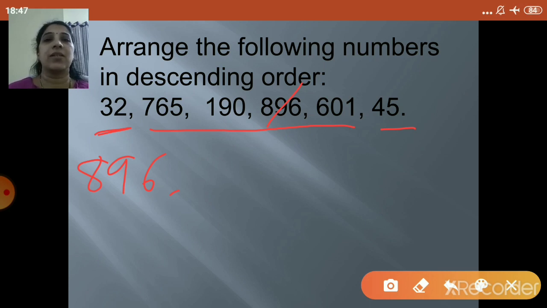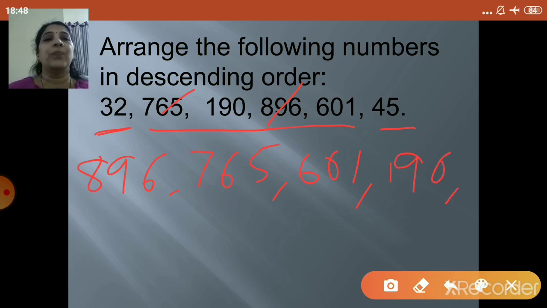The first digits are 7, 1, and 6. So the next number will obviously be 765. Now 601 and 190. See the first digit, 1 and 6. So 6 is greater. So you will write 601. The last number remaining is 190.